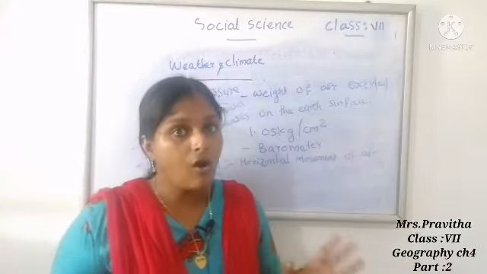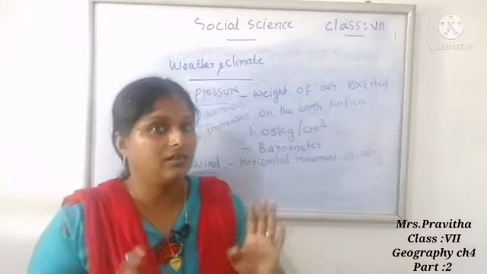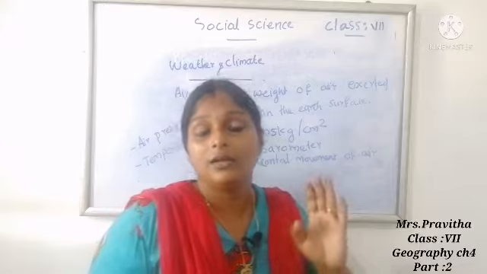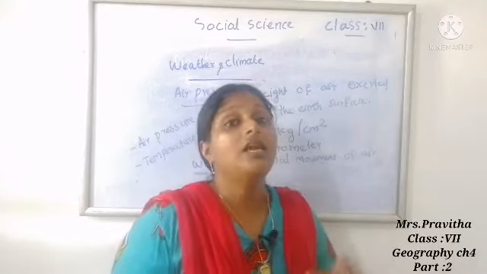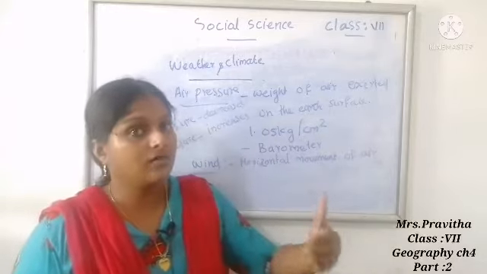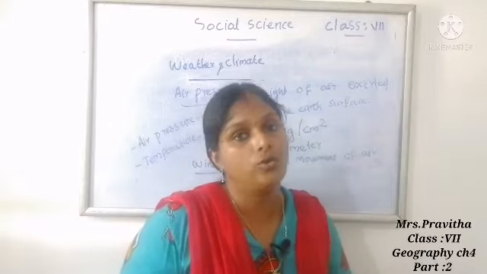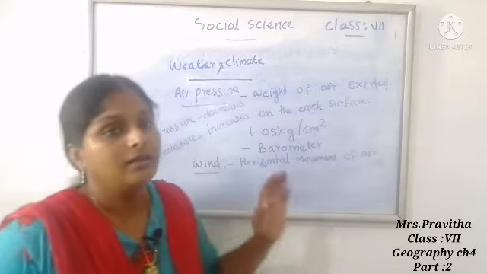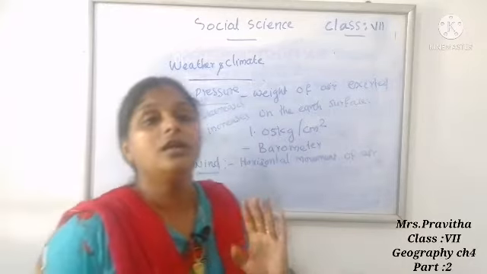Equatorial region is hot. Wherever temperature is high, air pressure decreases. So in equatorial region, air pressure will be low. Polar region, air pressure will be high, and equatorial region, air pressure will be low. That is the example for the relationship between air pressure and temperature.